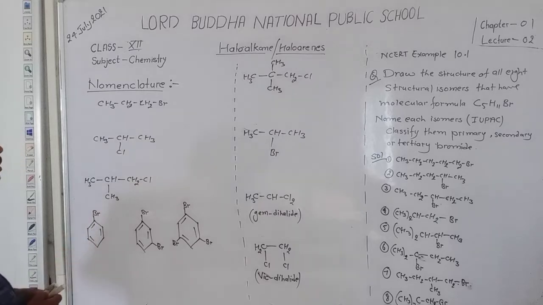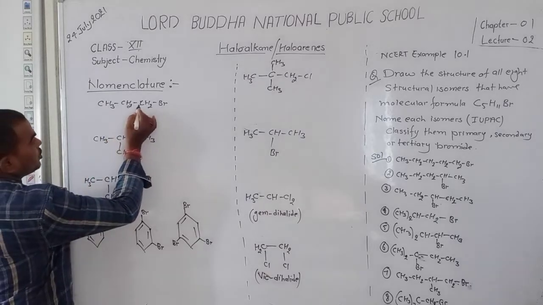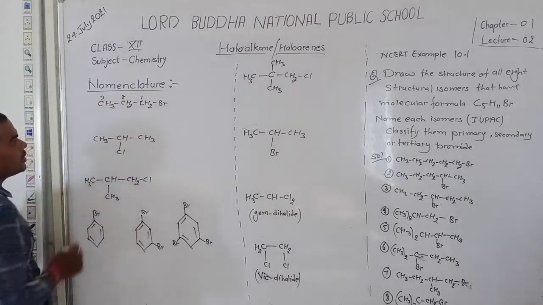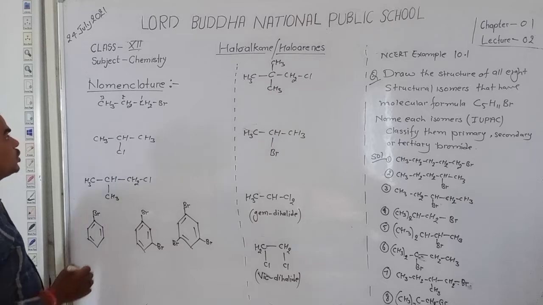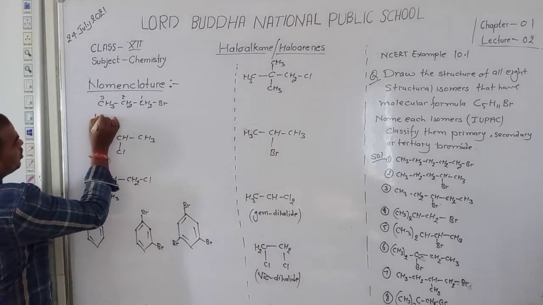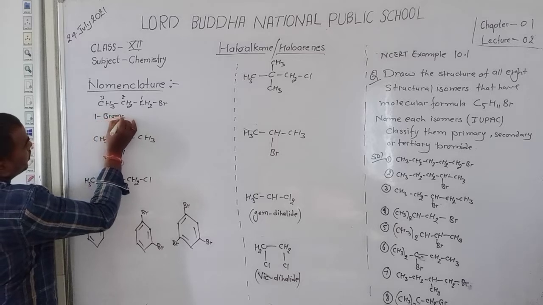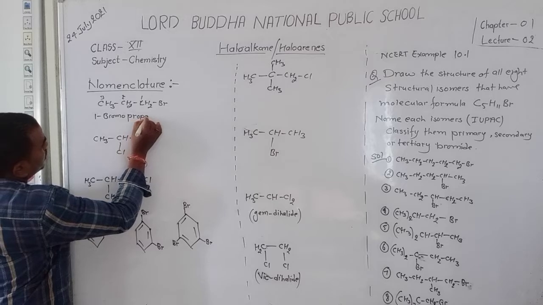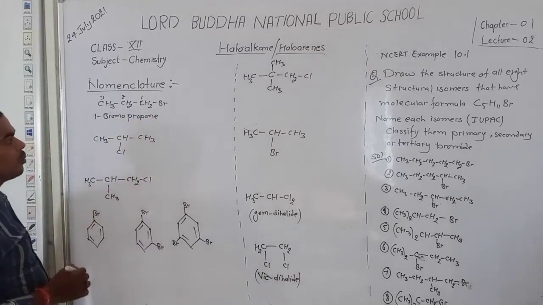In the first example, bromine is attached to this carbon. So numbering starts from here: 1, 2, 3. There are 3 carbons. So write the name: at the first position, bromo, 1-bromo. Number of carbons 3, so propane. The name of this compound is 1-bromopropane.